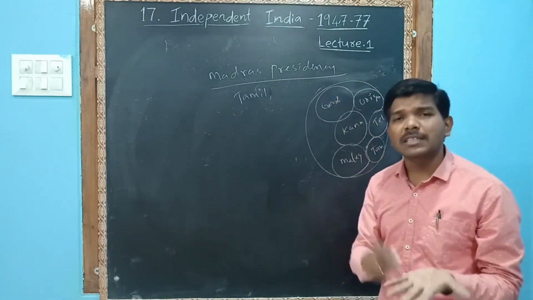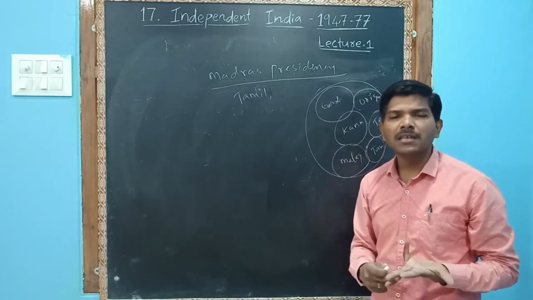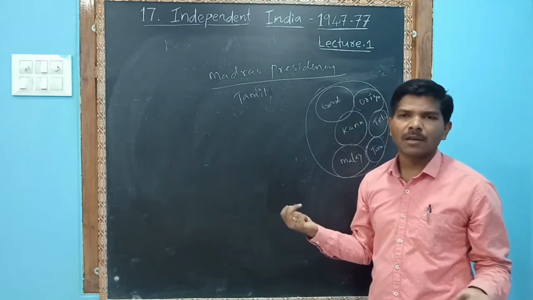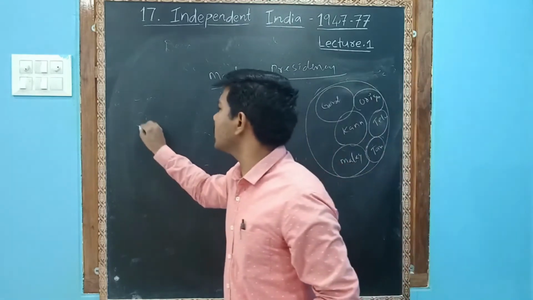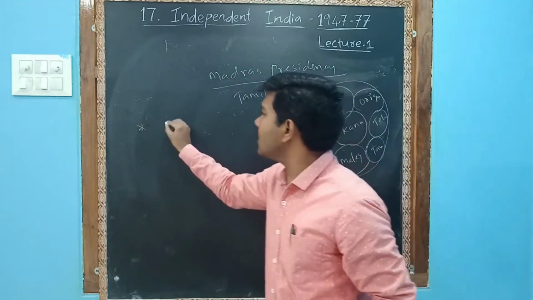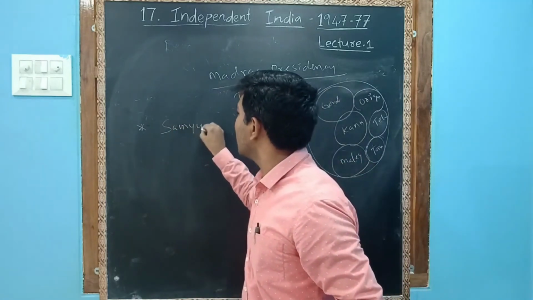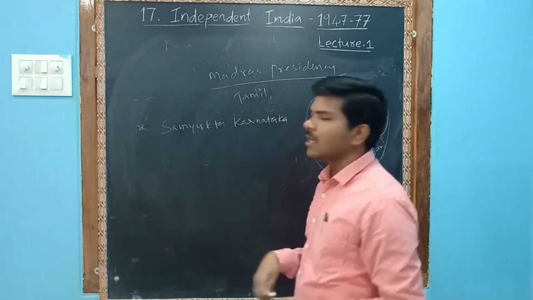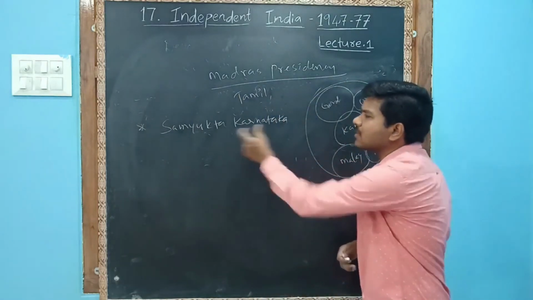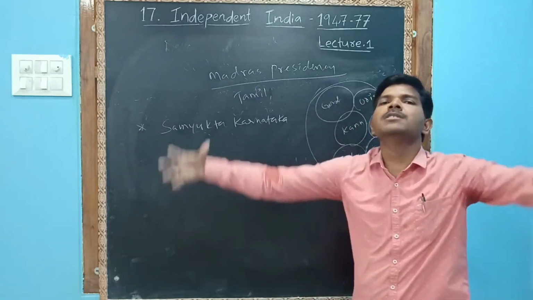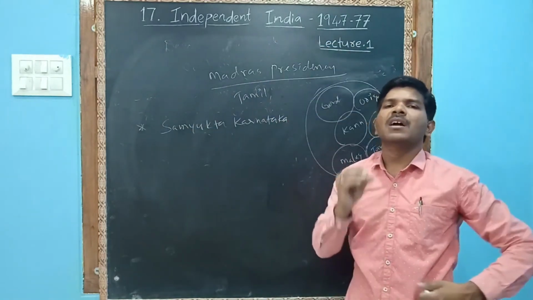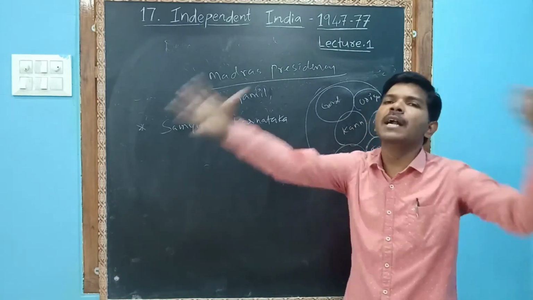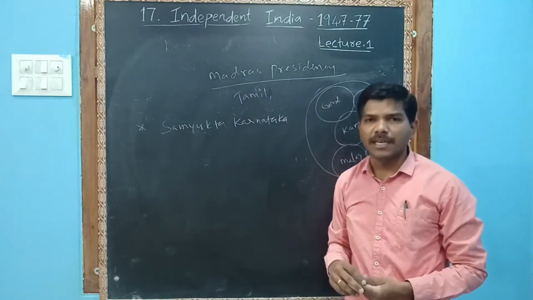Then think about Calcutta Presidency, Bombay Presidency, Central Provinces, Berar provinces. There were so many provinces, and people were demanding. What slogan did they raise? Samyukta Karnataka. Sir, what is the meaning of Samyukta Karnataka? Samyukta means collaboration of all the Kannada-speaking people. Where Kannada-speaking people are there, you unite all of them and make a separate Karnataka state.